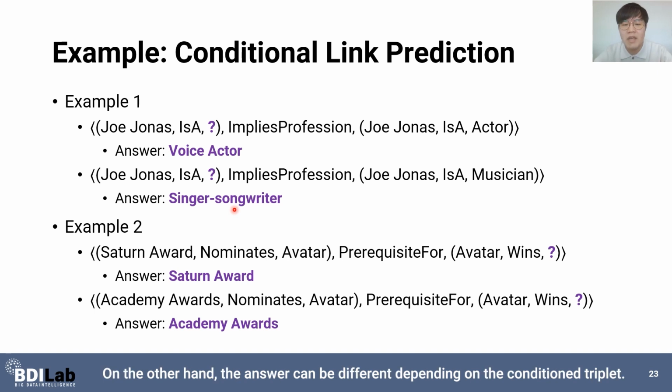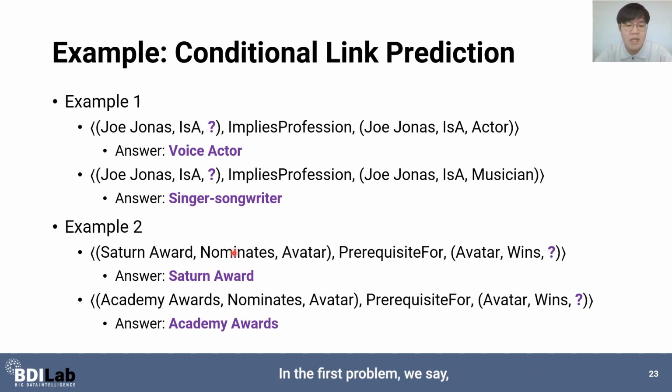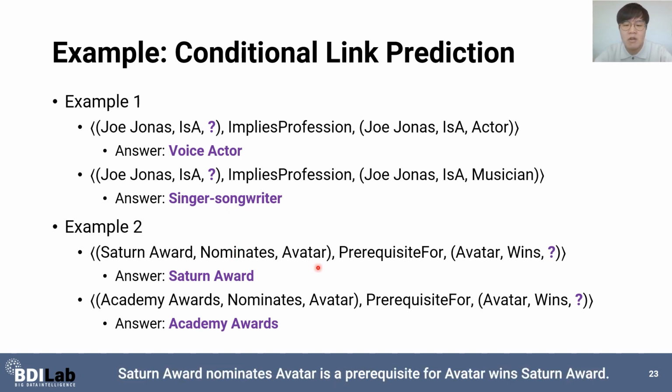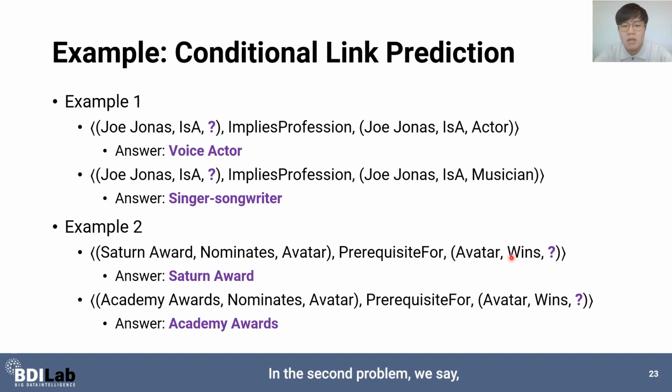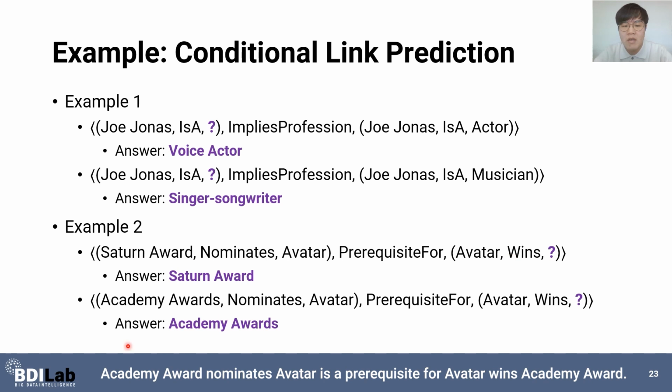On the other hand, the answer can be different depending on the conditioned triplet. In the first problem, we say Saturn Award nominates Avatar is a prerequisite for Avatar wins Saturn Award. In the second problem, we say Academy Awards nominate Avatar is a prerequisite for Avatar wins Academy Awards.